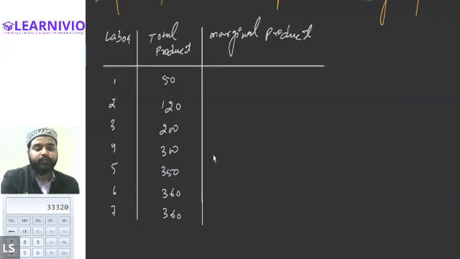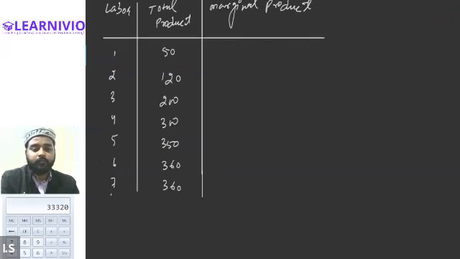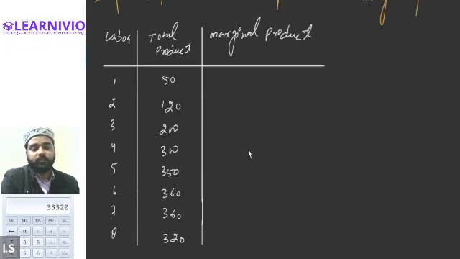And when the eighth labor came in, total product is 320. Okay, so these are all assumed figures. These are all hypothetical figures. So I have just taken these values randomly. Okay, now let's calculate the value of the marginal product.